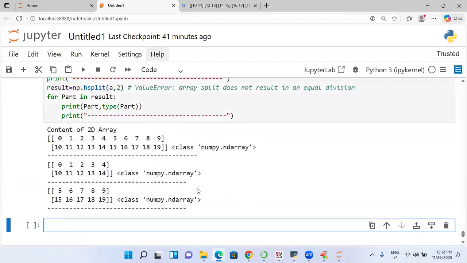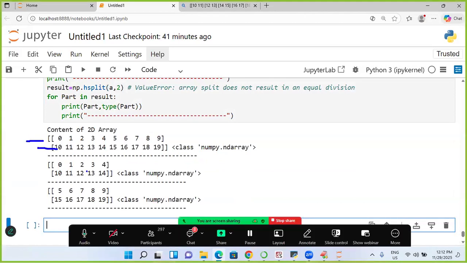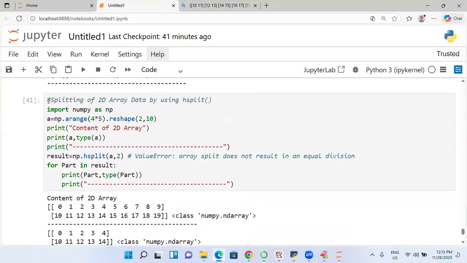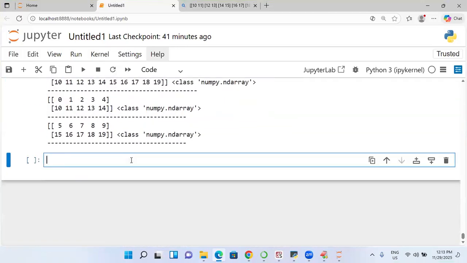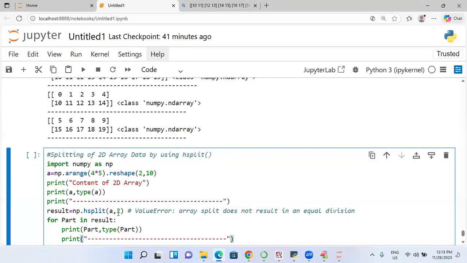Just to look at that, this is my entire matrix given. This is going to be one part. This is called one part. This is called another part. This is one part and another part. Last and final, I will go to this place. Here I am going to apply. I will go to, what is this now?